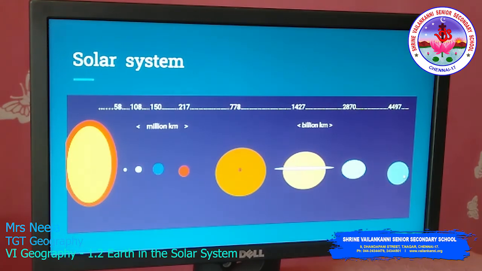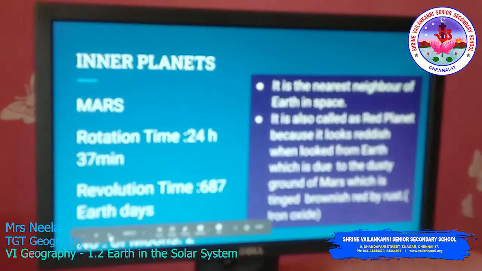And next to it is Neptune, which is the outermost. It is situated in the outermost orbit from the sun. It is the coldest among the major planets and it is blue green in color with rings, and the distance from the sun is 4497 billion kilometers.